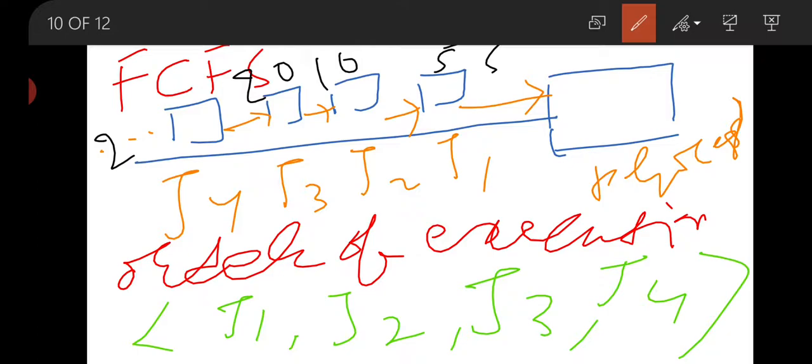Now if the CPU is processing J2 and J4 is a critical process, that means J4 is very important or is going to take a short time, but until J2 is done, there is no preemption for J4. That means until J2 completes, we cannot stop the process here. This is the non-preemptive algorithm. Until our running process completes, we cannot stop it.